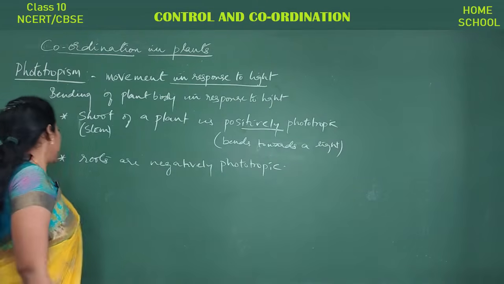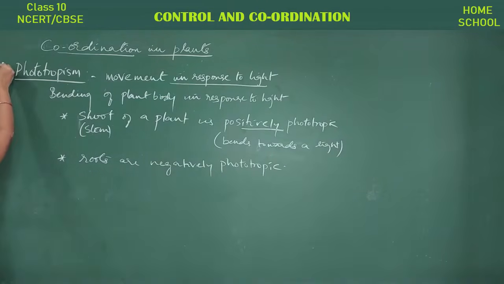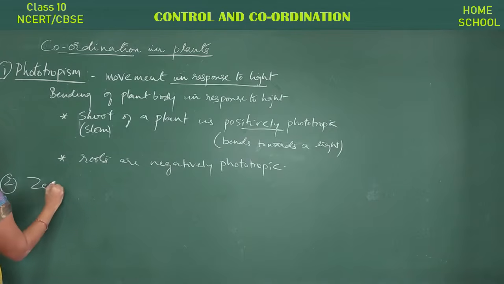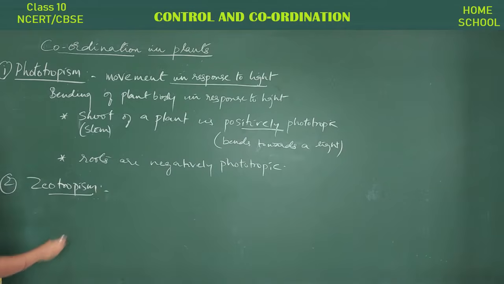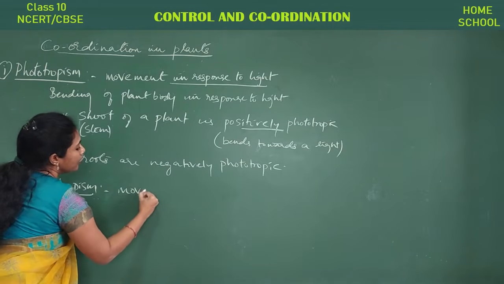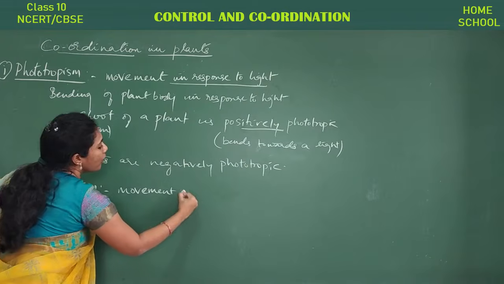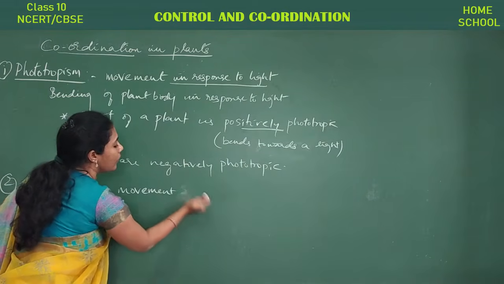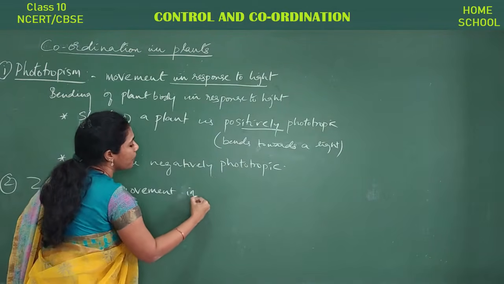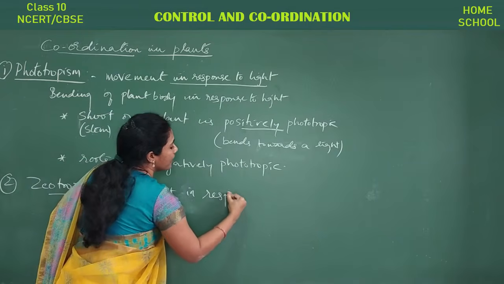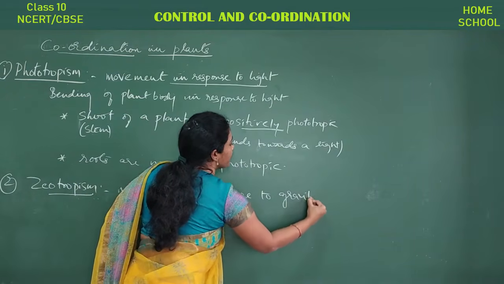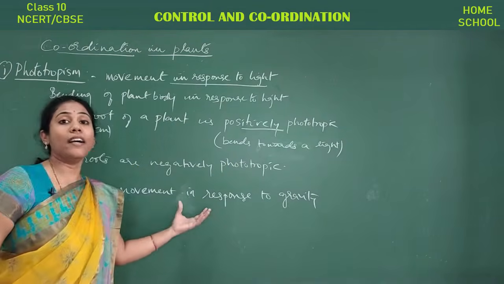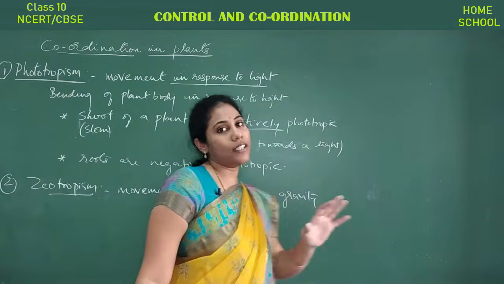Right? Fine. And coming to the next type of tropic movement, that is geotropism. So what do you mean by geotropism, guys? Movement in response to gravity. Okay, bending of a plant part towards gravity.